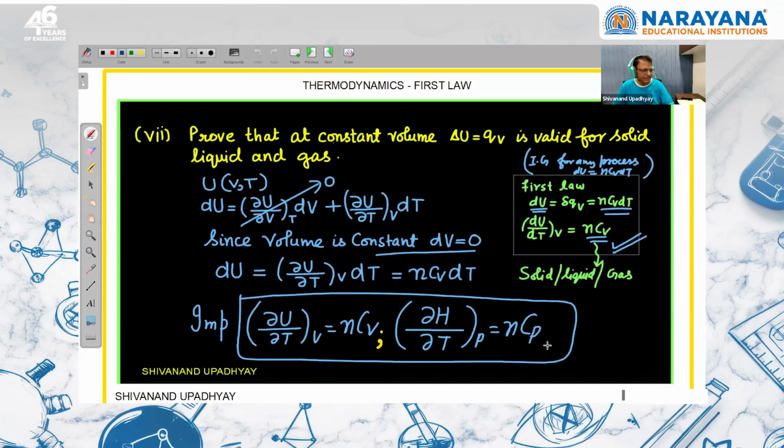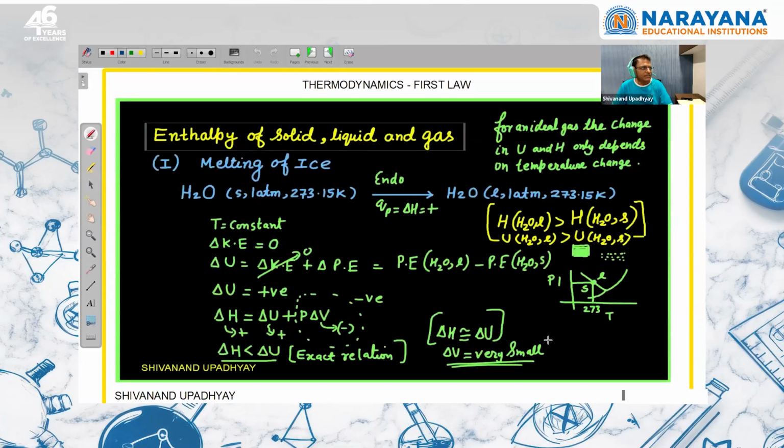So these things are there. You can go through it. Enthalpy of solid, liquid, and gas. Suppose we are discussing melting of ice, and we know that this is an endothermic process. In order to melt ice, we have to give heat energy. So we know that Qp is positive, and we know that Qp is delta H. So from here, we can say that enthalpy of liquid is greater than enthalpy of solid.